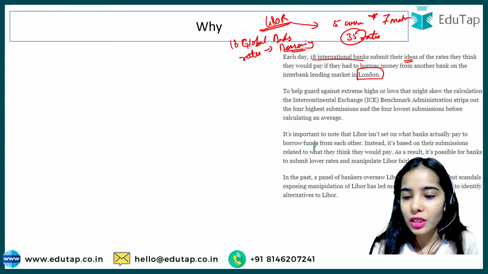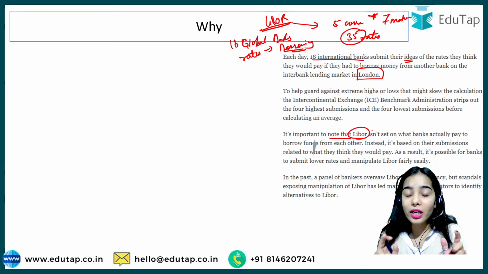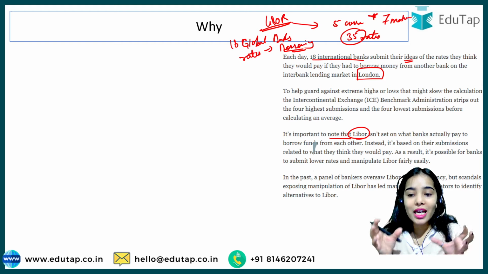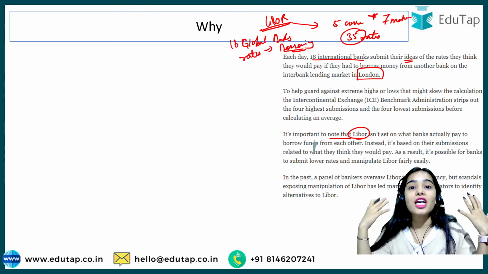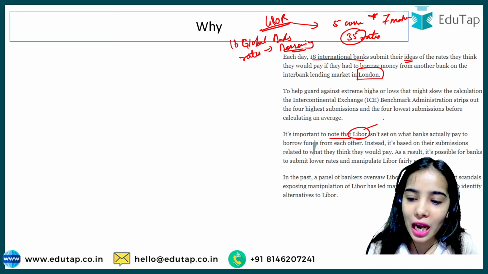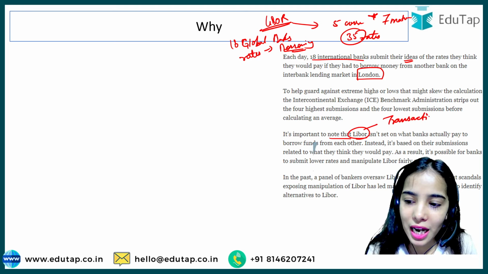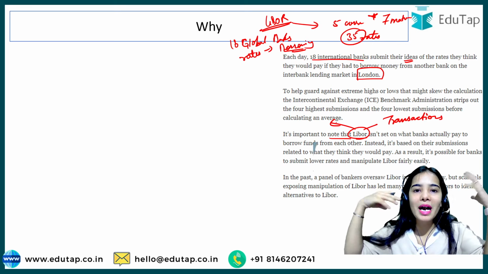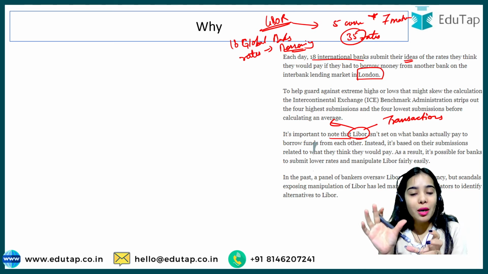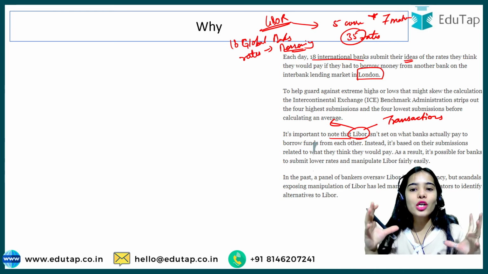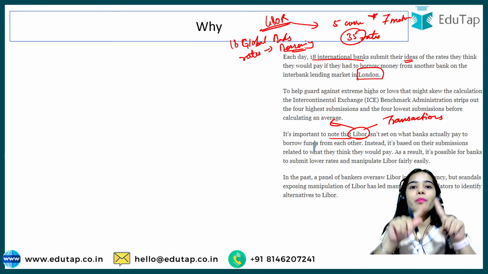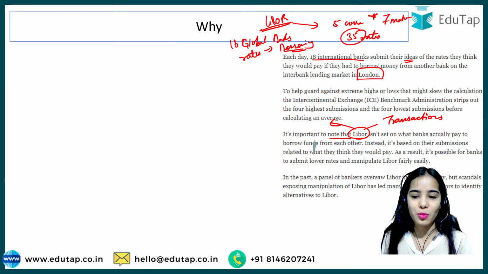It is important to note that Libor isn't set on what banks are actually paying to get the money. Libor is set on what the international banks think they will be paying to borrow money. So Libor is not based on the transactions that are happening. It is based on some imaginary number set by the international banks. On this number, set by these 11 to 18 global banks, Libor is set, and it affects all the banks and financial institutions around the world.